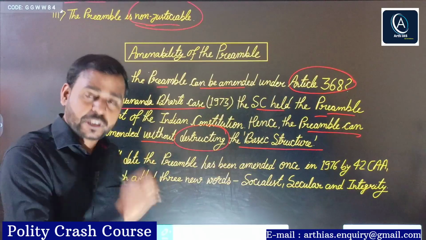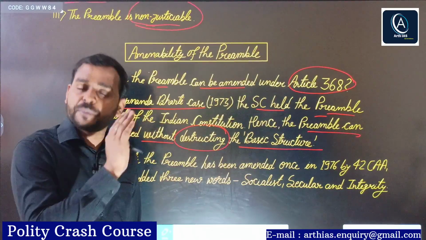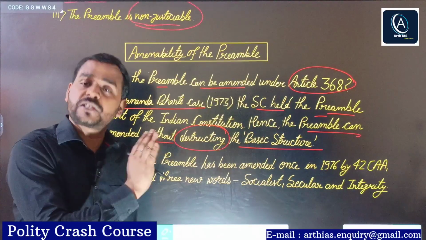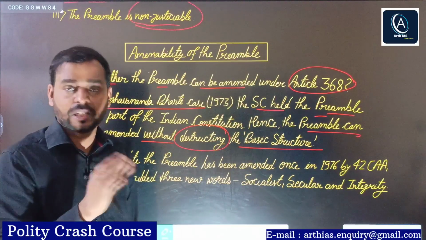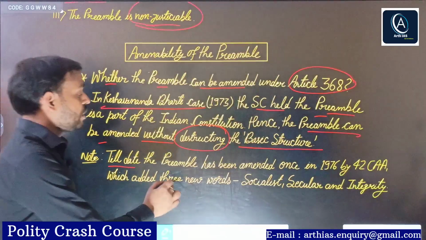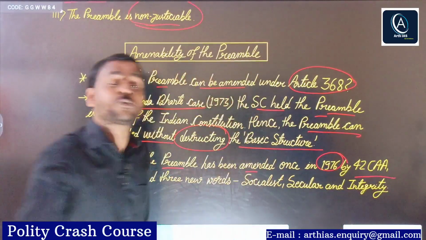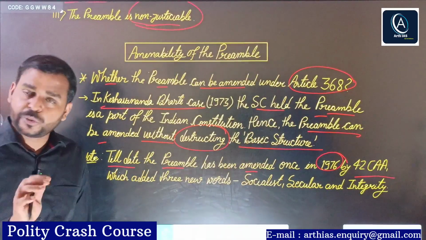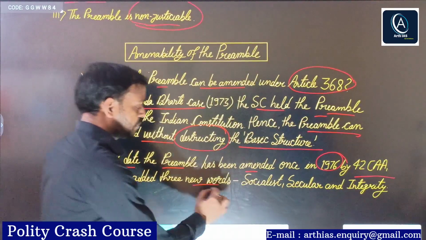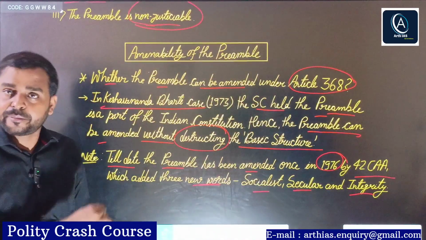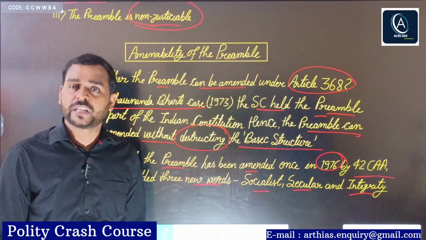So simply, what is the current situation? The preamble can be amended under article 368 provided the basic structure is not destroyed. And lastly, till date the preamble has been amended only once, in 1976 by the 42nd Constitutional Amendment Act. Three important words, socialist, secular, and integrity, were added by this amendment.